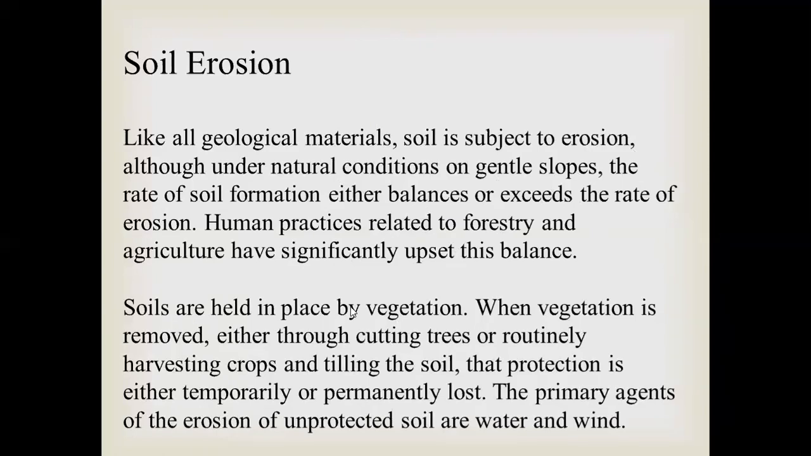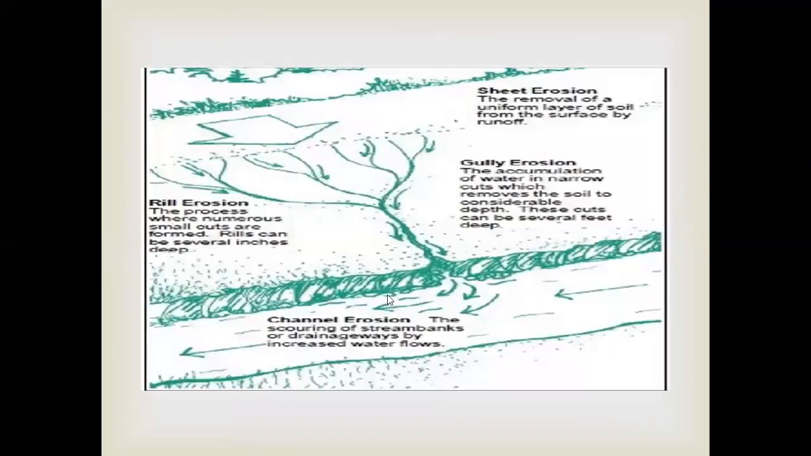Mainly, soils are held in place by vegetation. When vegetation is removed, either through cutting trees or routinely harvesting crops and tilling the soil, that protection is either temporarily or permanently lost. The primary agents of erosion of unprotected soil are water and wind. Now you can see the soil can be removed from a place in the form of an entire sheet, that is called sheet erosion. Uniform layer of soil will be taken off by the water.